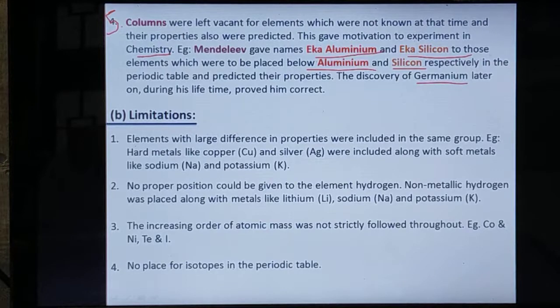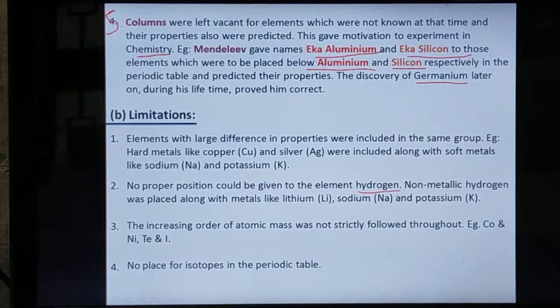And the limitations. Point number 1, elements with a large difference in properties were included in the same group. Hard metals like copper and silver were included along with soft metals like sodium and potassium. Point number 2, no proper position could be given to the element hydrogen. Hydrogen's position is still under argument.